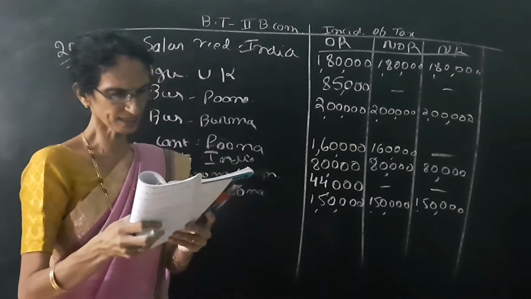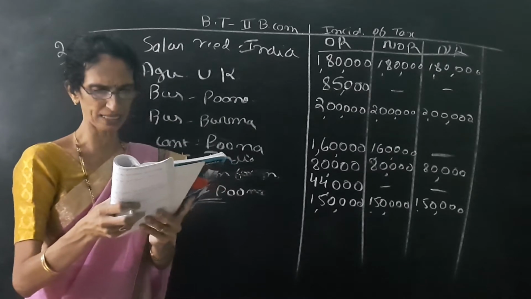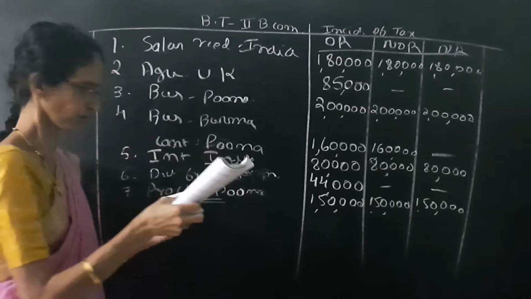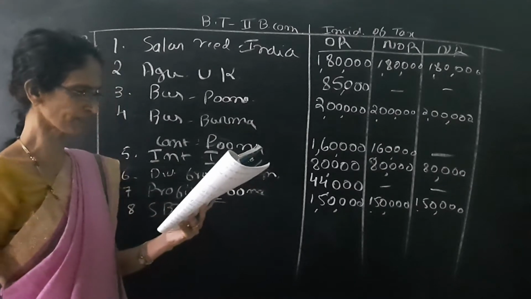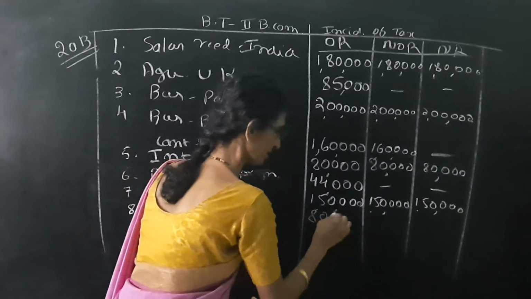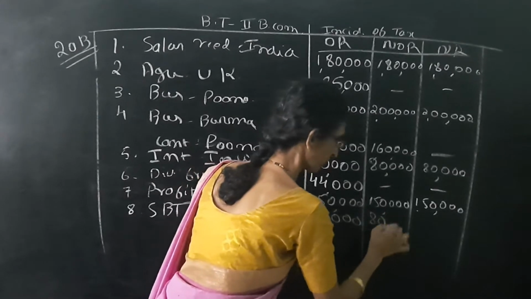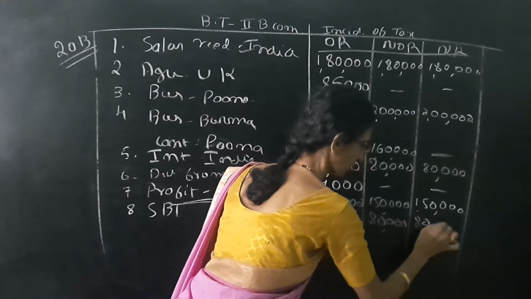Next one is interest on deposit with London branch of SBI. So bank is SBI. So three columns yes. So we have to write 80,000, 80,000 and 80,000.